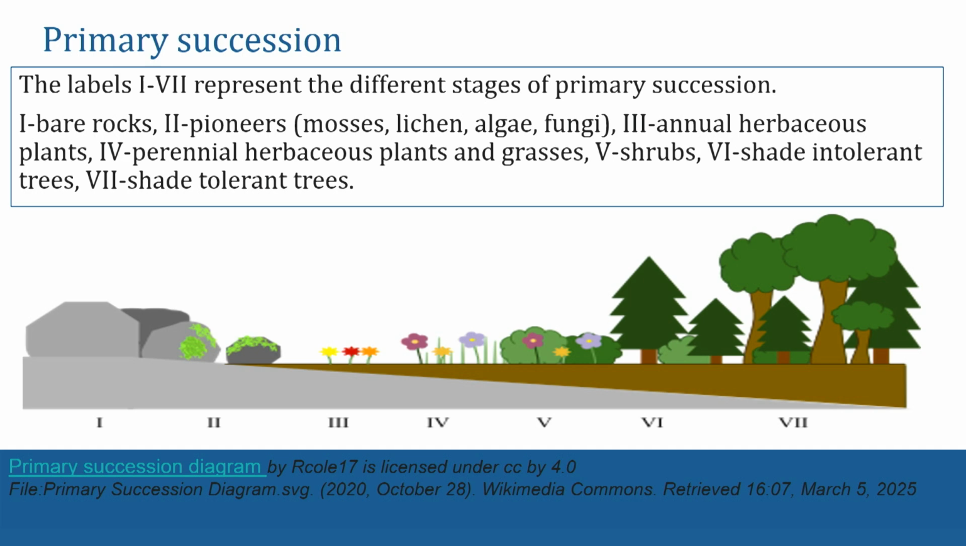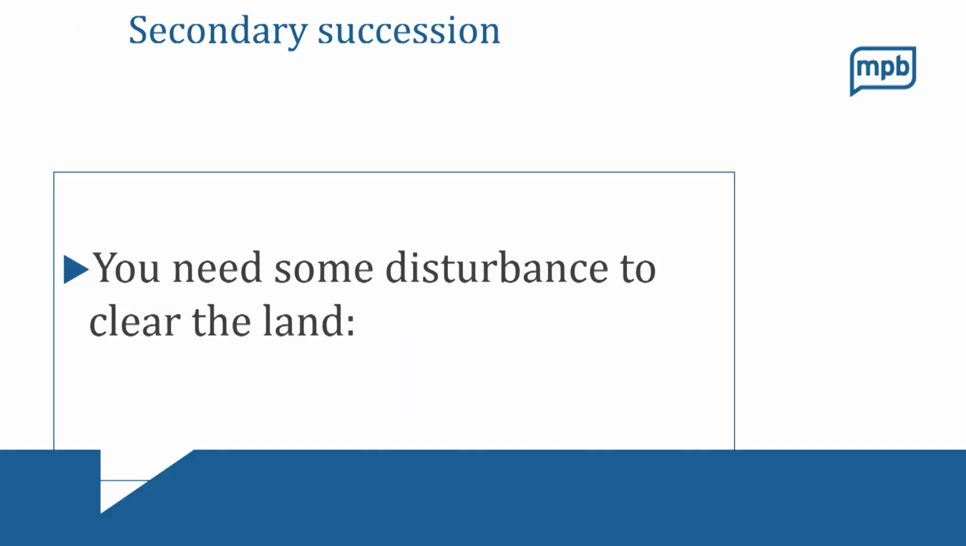Okay, so you can see how we started off with nothing, and then as time goes on, the plants that make up this ecosystem changed. And that changing from one type of organism to the next is known as succession. Because we started off in an area that never had life on it, that was primary succession. Let's take a closer look at secondary succession next.